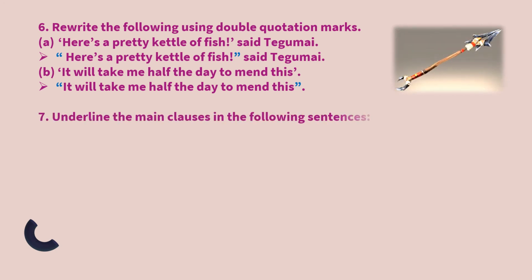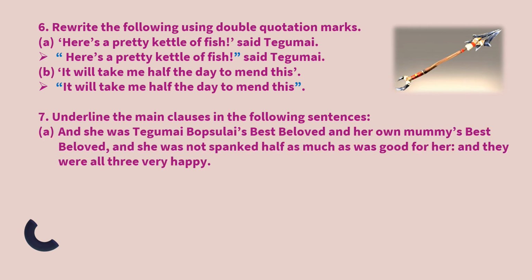Underline the main clauses in the following sentences. A main clause is something that is independent, that can stand on its own. It makes full sense. And if there are two main clauses in a sentence, that means it is joined by a coordinating conjunction like "and" or "but". Now let us see what makes full sense here.